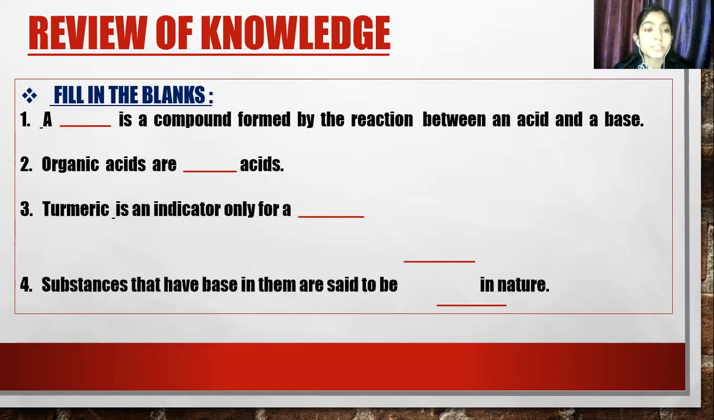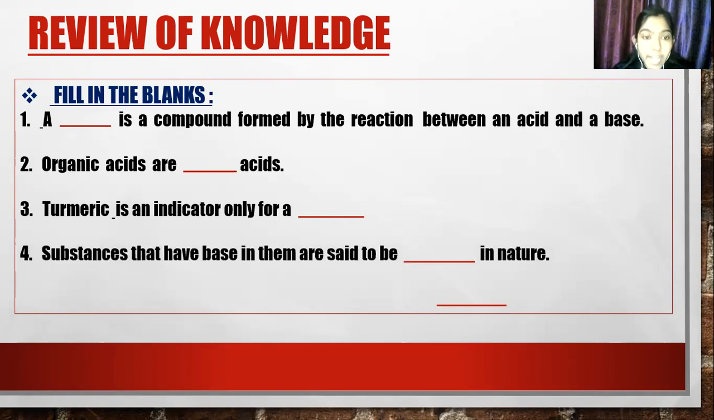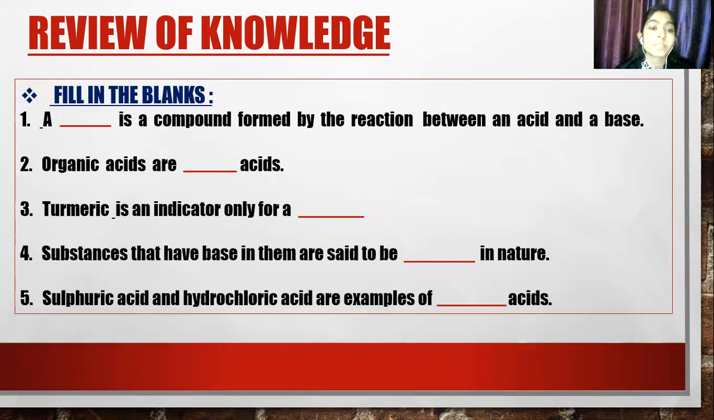Very good. So next is, substances that have base in them are said to be what in nature? Basic in nature. Good. Next is, sulfuric acid and hydrochloric acid are examples of which acid? Sulfuric acid and hydrochloric acid are examples of strong acids.